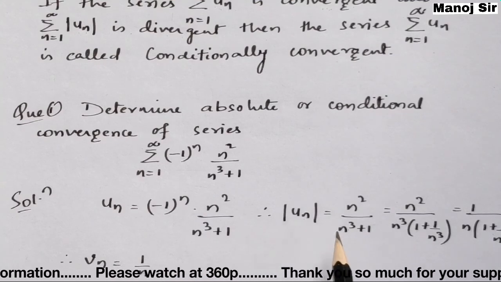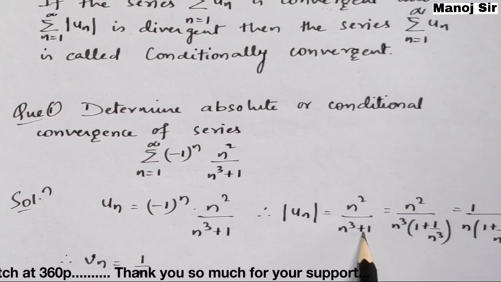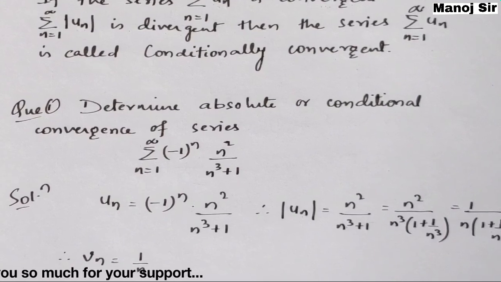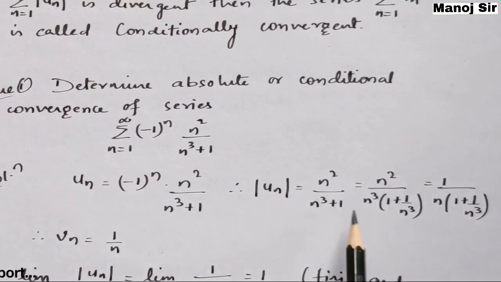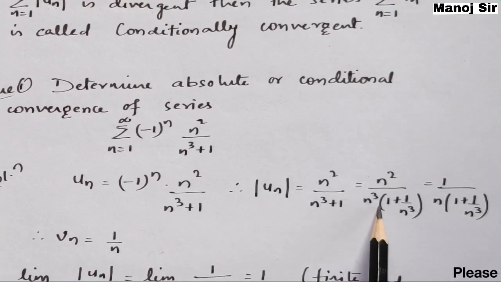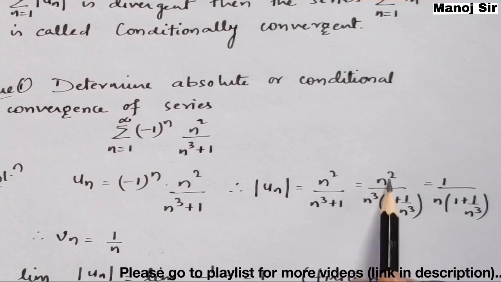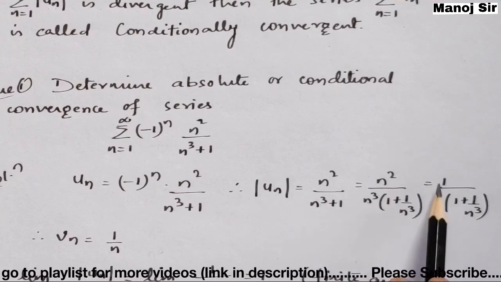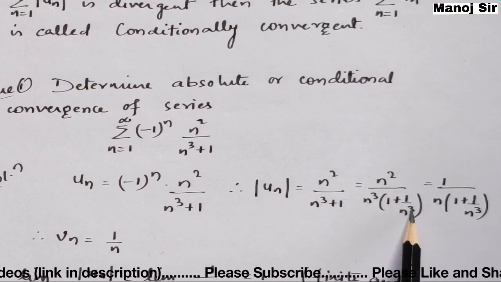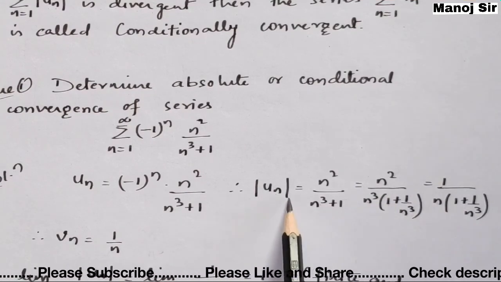So mod of un is equal to n square upon n cube plus 1. Now if you take n cube common from here, you will get n cube into 1 plus 1 upon n cube. Now if you cancel both, you will be left with 1 upon n into 1 plus 1 upon n cube. This is mod of un.